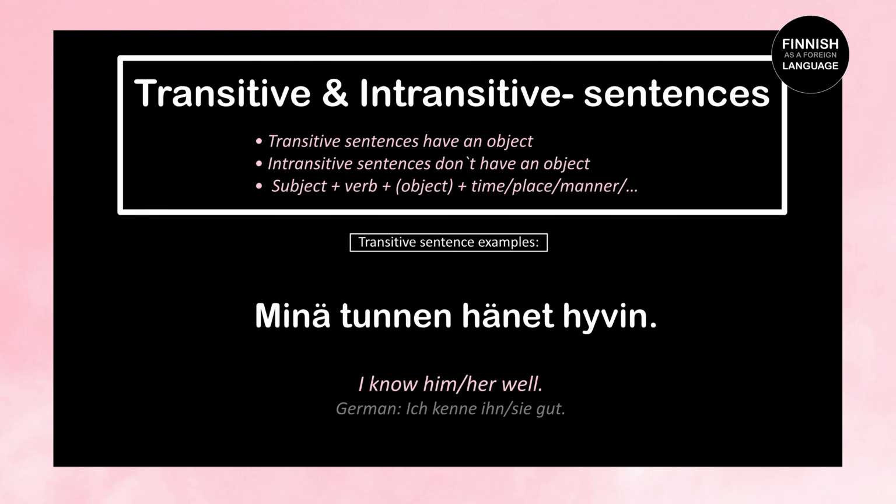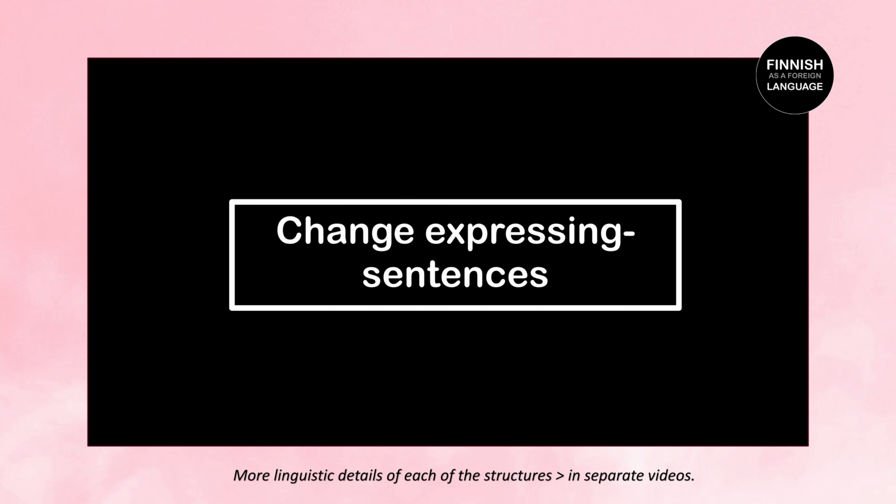Hänet here is accusative singular of hän, it's our object here, and hyvin is an adverb. I do know him or her well. So let's repeat. Minä tunnen hänet hyvin. I know him well.